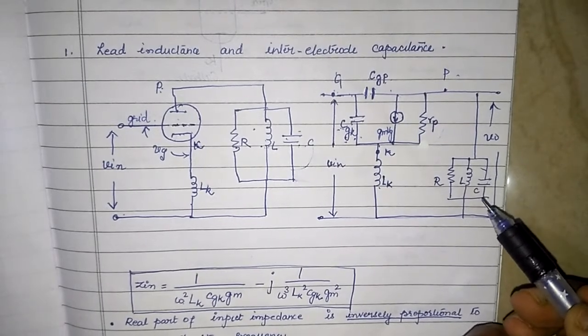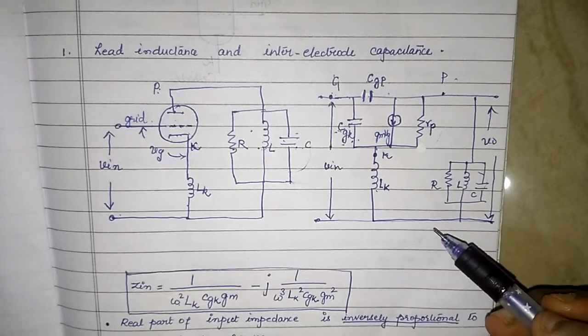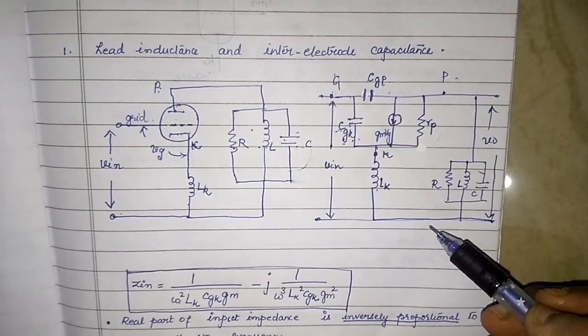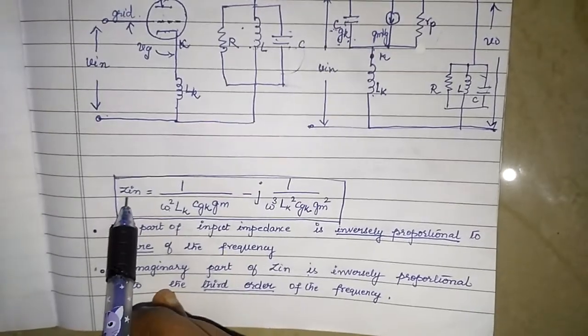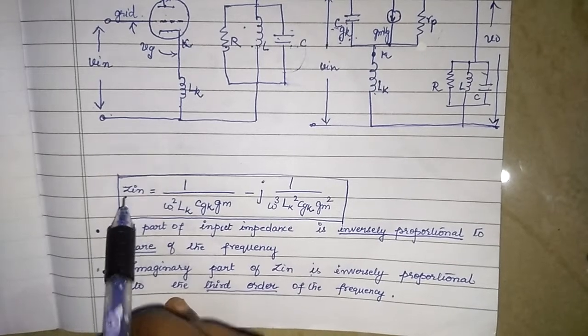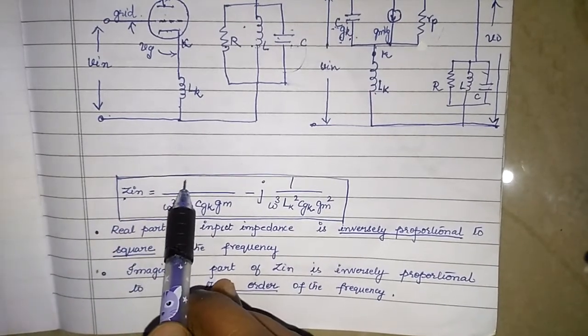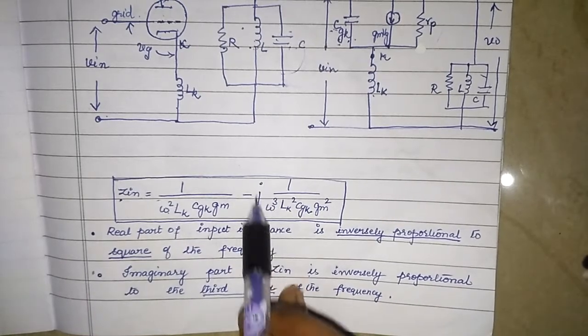When you do the analysis, there is a small derivation on that. You can look into the textbook and go through it. I will just consider the final equation that is obtained. What is Zin? Zin is nothing but the input impedance. You see that input impedance is 1 divided by a quantity minus j divided. Why this j?